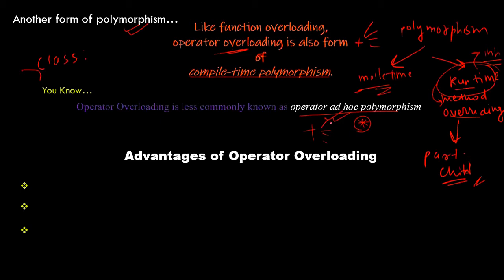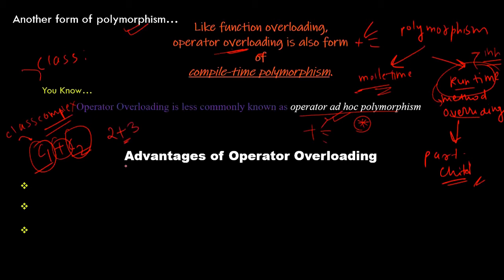Now let's see the advantages of operator overloading. With operator overloading, programmers can use the same notation for user-defined objects and built-in objects. If you want to add complex number 1 plus complex number 2, where these two are objects of class Complex, we are able to use the plus notation, just as we use 2 plus 3.